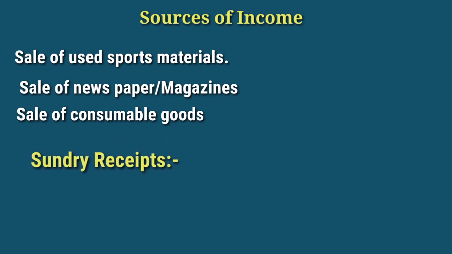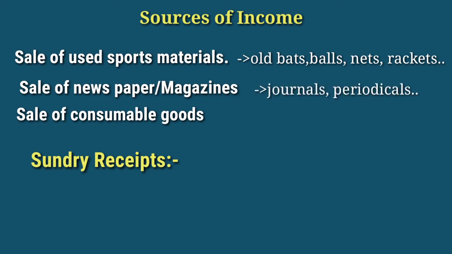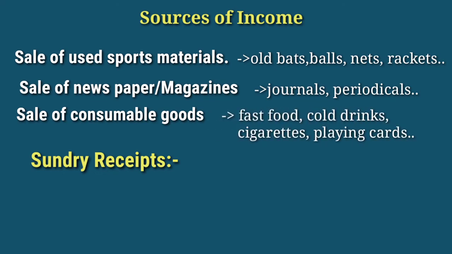Any income received from the sale of used sports materials like old bats, balls, nets, rackets, or any receipts from the sale of old newspapers, magazines, journals, periodicals, etc., or any receipts from sale of consumable goods such as fast food, cold drinks, cigarettes, playing cards, or any other eatable items.